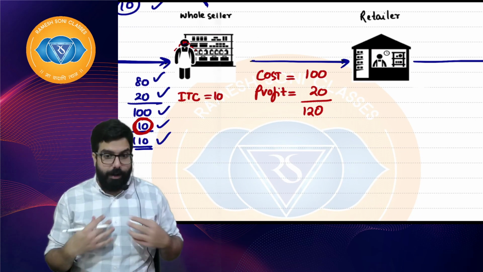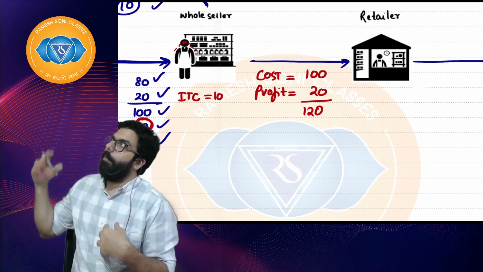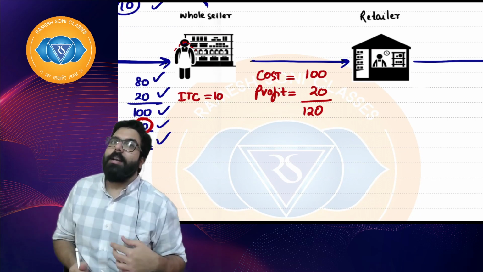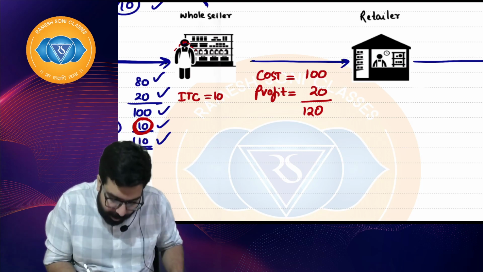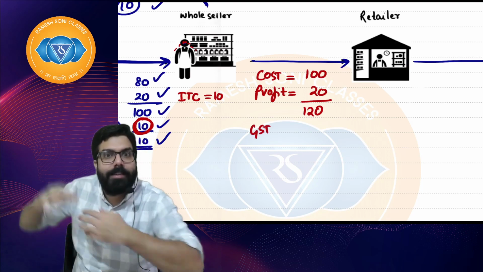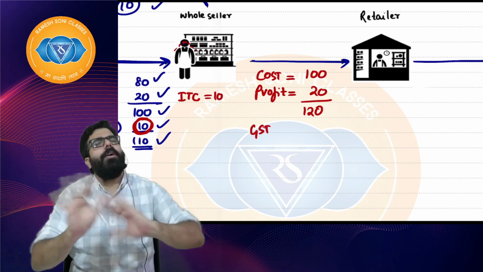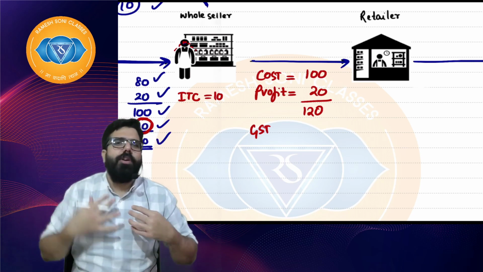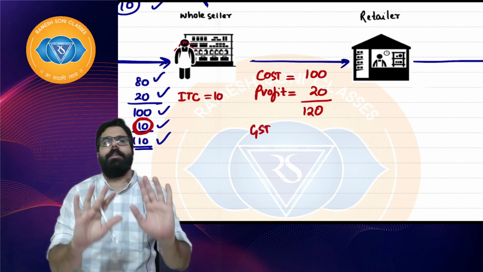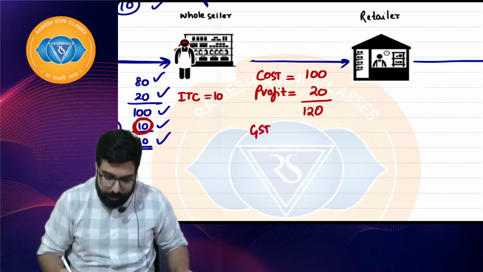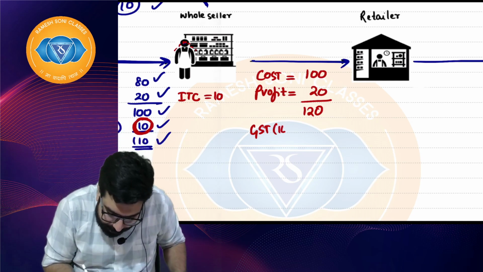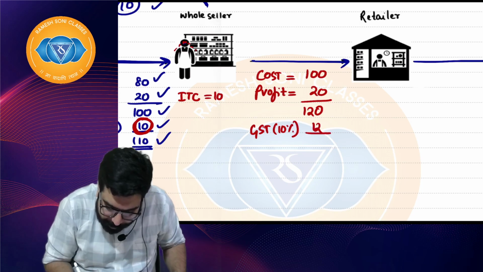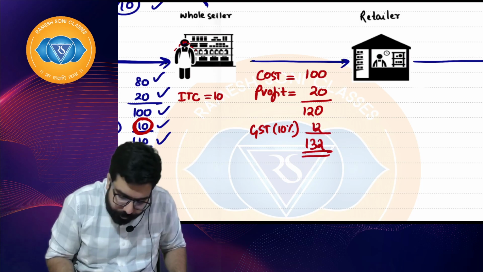But sir, when I am selling at 120, I have to remember the government. He is my partner. Partner has told 10%. So I'll have to charge goods and service tax. Tax is my partner's profit. Baba, GST is nothing. GST is something which your partner has told you to collect from the consumer and pay him. That's it. So I will collect 10%. 10% of 120 is 12 rupees, 132.